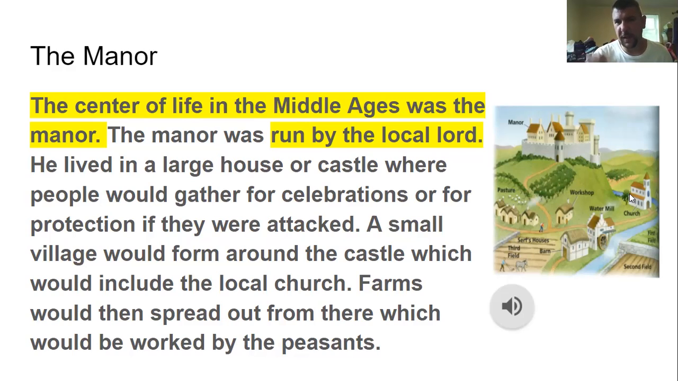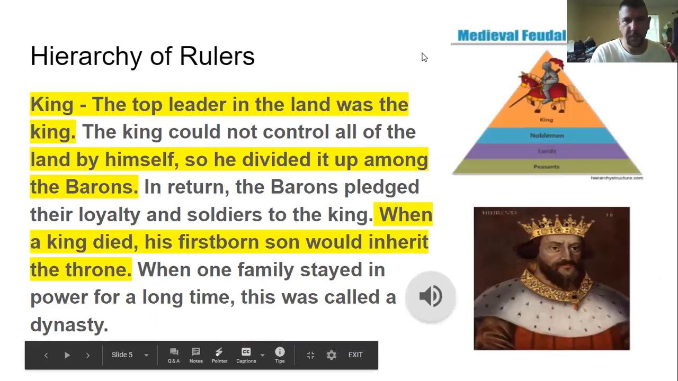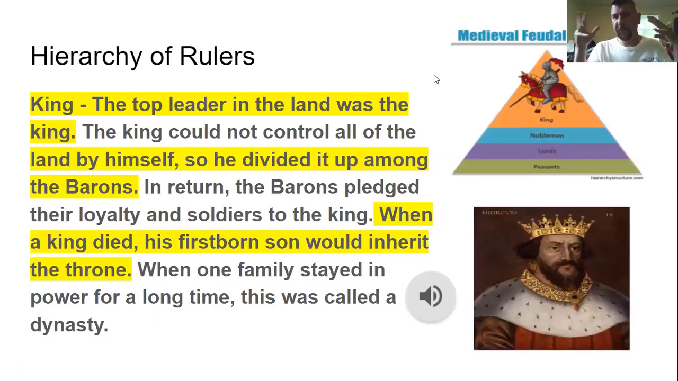And remember, in Mesopotamia, how they would have the walls. They'd have their city, and they'd have the walls, and they'd have all the crops outside the walls. It was kind of similar to that. They would all work the farm out here, but then when somebody would attack, they would go inside the castle for protection. So, all right, the medieval feudal hierarchy.